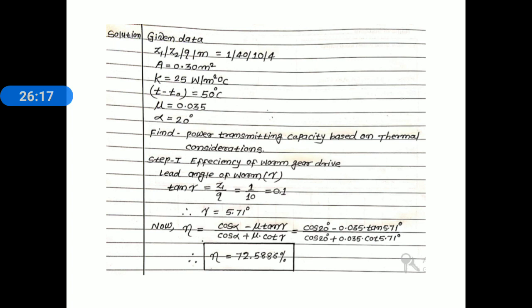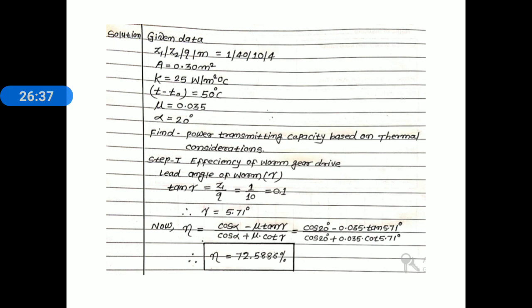Now we know the relation for efficiency. Efficiency is equal to (cos alpha minus mu tan gamma) divided by (cos alpha plus mu cot gamma). Now in that relation we know alpha, mu and gamma. Alpha is given 20 degree, mu is also given 0.035. Now lead angle is unknown. Then first of all we find out the lead angle.